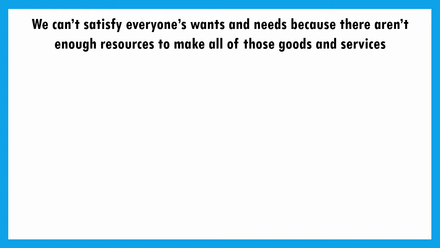So going from there, we understand this idea that, hey, we can't satisfy everybody's wants and needs. We have an unlimited amount of wants and needs if we were to take a list of everything that everybody wanted, because we don't have enough resources, right? We use resources in order to make goods and services, and we use these goods and services to satisfy wants and needs. We had established that a little bit earlier.